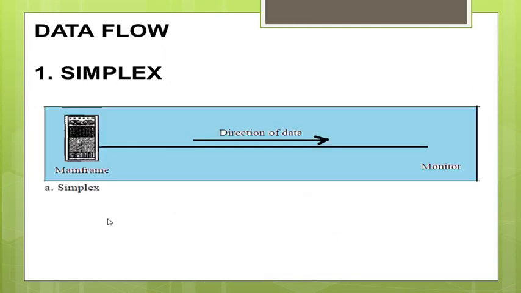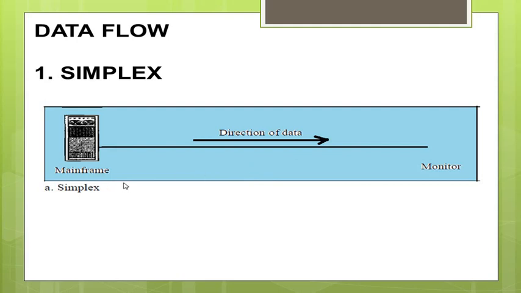We'll see the types of data flow. Basically there are three types. One is the simplex, second is the half duplex, and the third is full duplex. In simplex mode of data flow, the communication is unidirectional. That is, only the transmitter will transmit the data and the receiver will only receive the data. This is just similar to a one-way street or one-way traffic, where the traffic moves only in one direction.